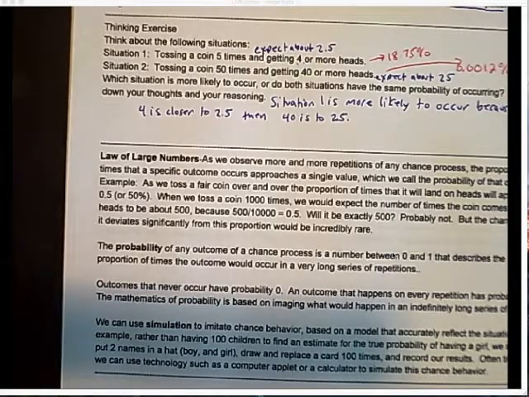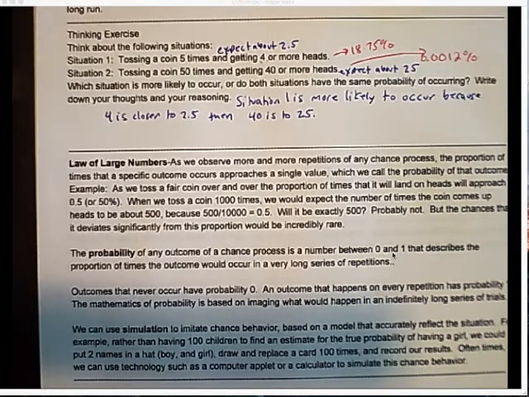And what the law of large numbers says, as we observe more and more repetitions of any chance process, the proportion of times that a specific outcome occurs approaches a single value, which we call the probability of that outcome. All right. As we toss a fair coin over and over, the proportion of times that it will land on heads will approach 0.5 or 50%. When we toss a coin 1,000 times, we would expect the number of times a coin comes up heads to be about 500, because 500 is 50% of 1,000. Now, is it going to be exactly 500? Probably not, but it should be fairly close. The chances that it is far away from 500 is really low.